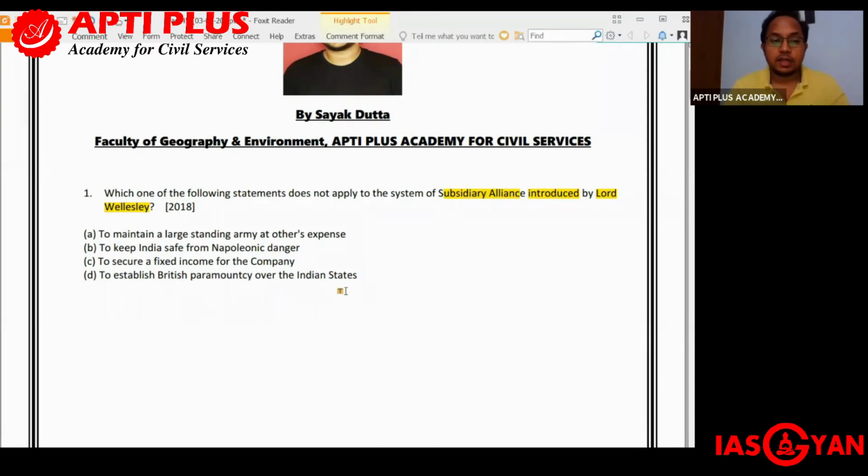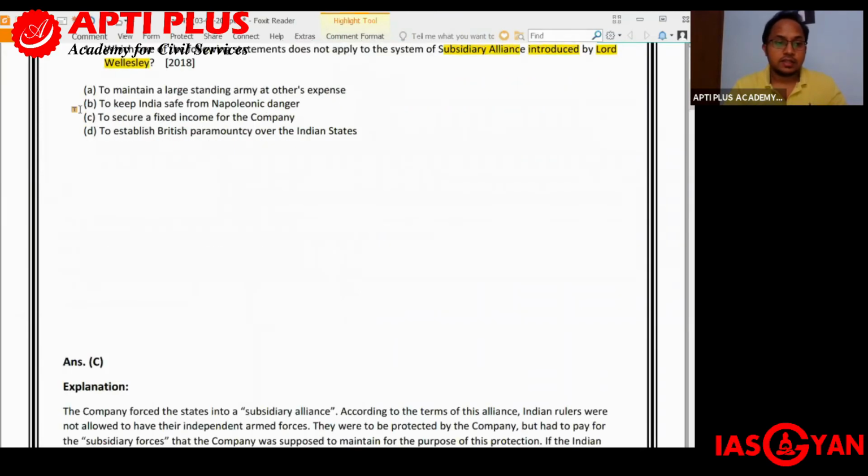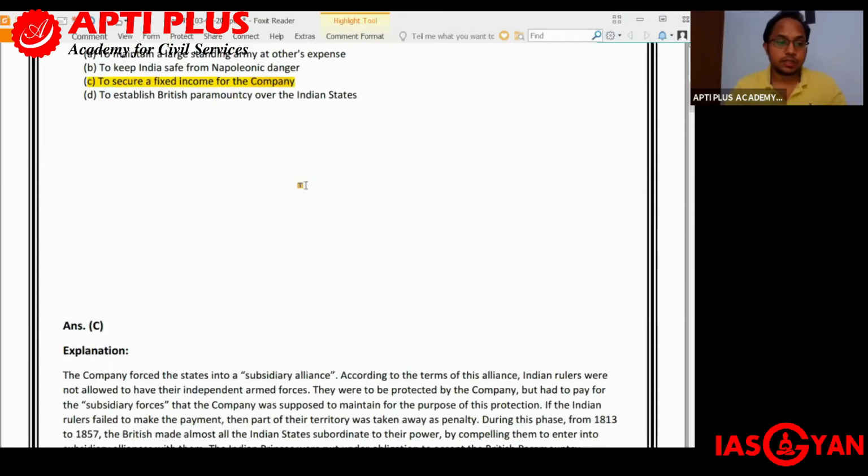A, to maintain a large standing army at others' expense. B, to keep India safe from Napoleonic danger. C, to secure a fixed income for the company. And D, to establish British paramountcy over the Indian states. So the answer is C. This was not one of the important objectives of the subsidiary alliance, that is, to secure a fixed income for the company. That was not the objective.